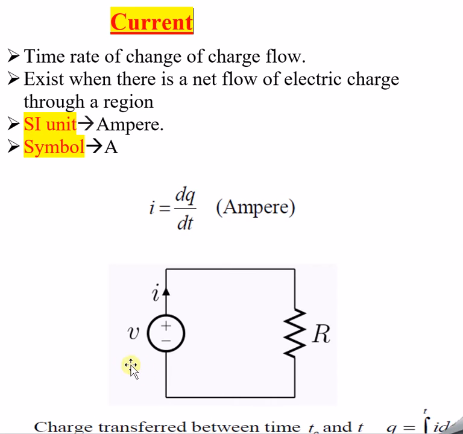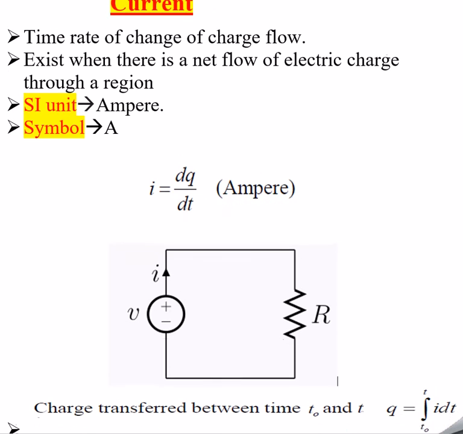Now we will try to understand this circuitry. Here, voltage V is present in the circuitry, positive and negative, so it is plus V. If it was the reverse way, as I told in the last session, minus and plus would mean minus V. Now current is flowing because there is voltage, so I is flowing in the circuitry. This is a resistance R which is opposing the current flow. The direction of flow of current is indicated like this. That is what you have to understand.